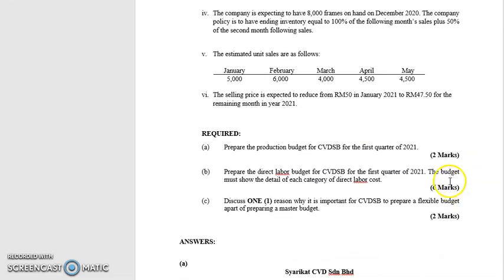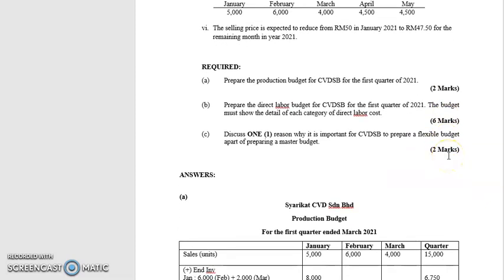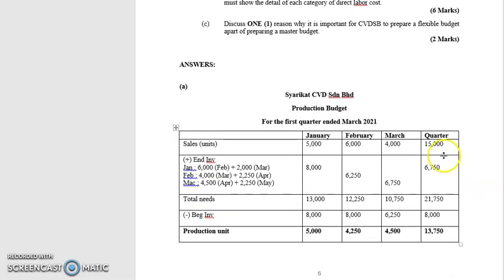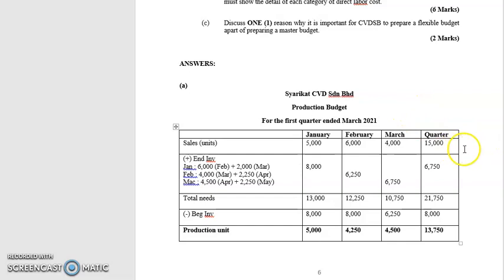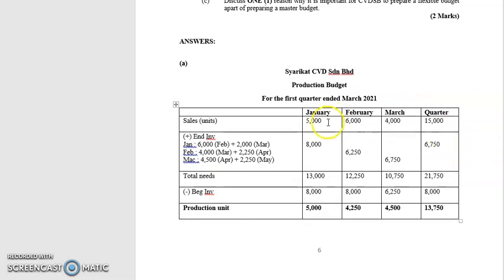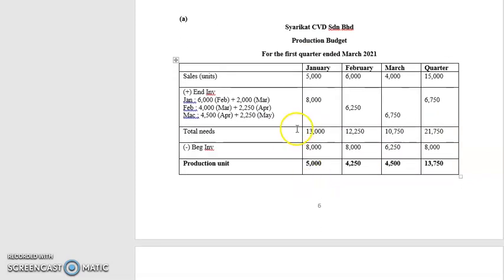So we have to prepare the production budget for CVD. You put all the headers and the sales units, and then the ending inventory. This is the calculation for how you get these numbers, and you get the total needs. Minus the beginning inventory, and you get the production units.